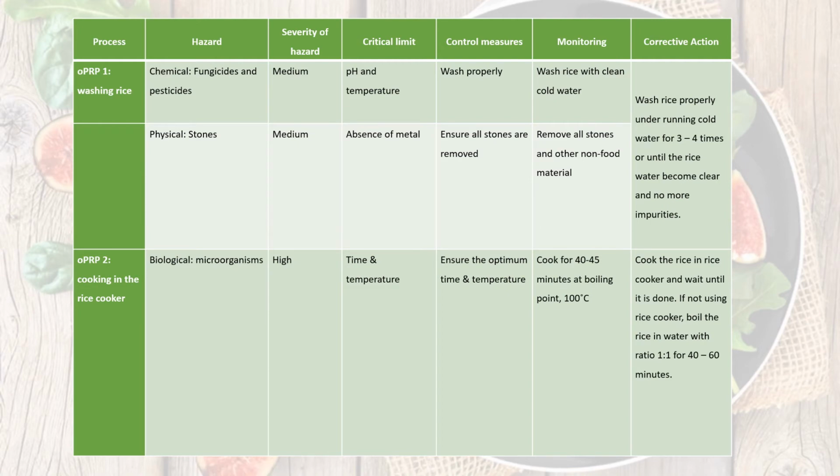But if the rice cooker does not work well, or the electricity in the kitchen is cut off, we will change the cooking method from the rice cooker to maybe steam or cook on the stove. For that cooking method, we have to check the rice frequently.